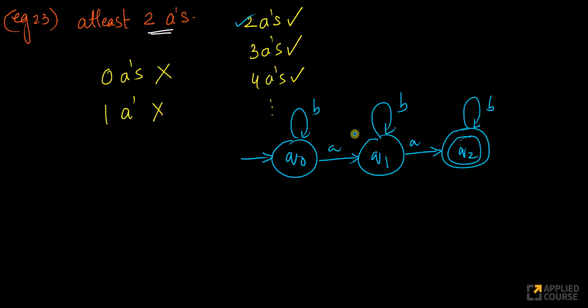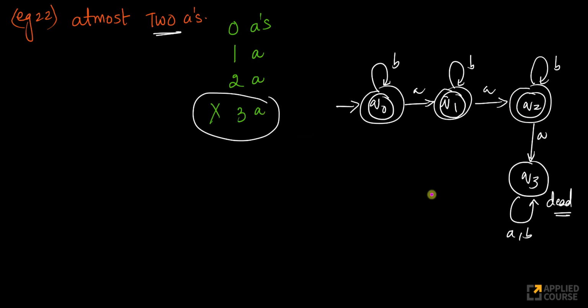So AA. See, for this state, if you notice, both transitions A, B are done. For this state, transitions A, B are done. For this state, only transition B. Where should transition A go to? So we should accept AAA, right? AA. So if it is A also, I should accept it. Right? So the moment I've seen 2 A's, if I see any number of A's or B's now, I should accept them.